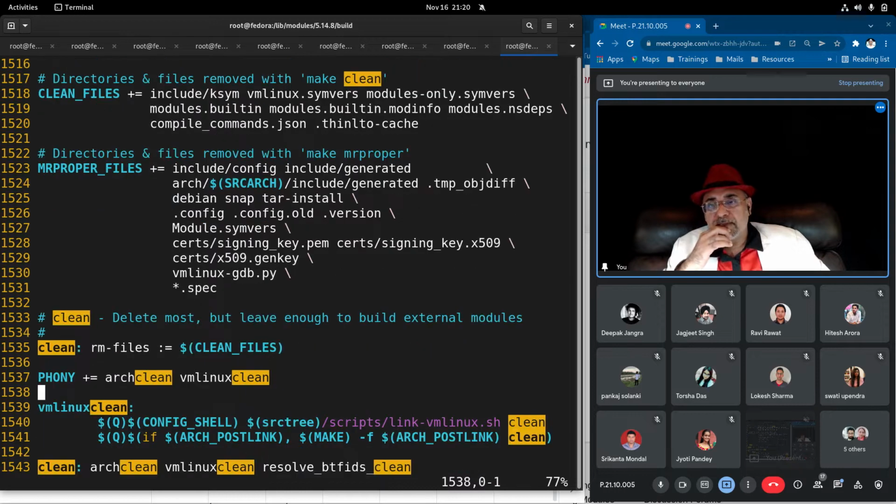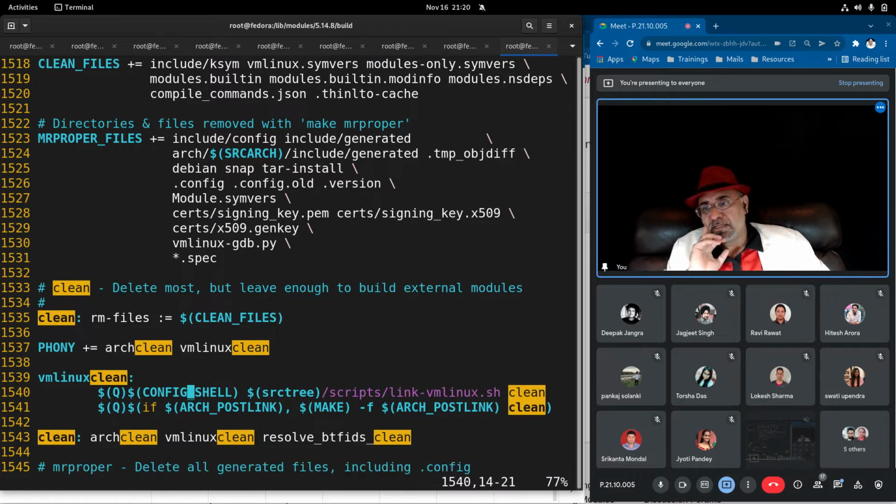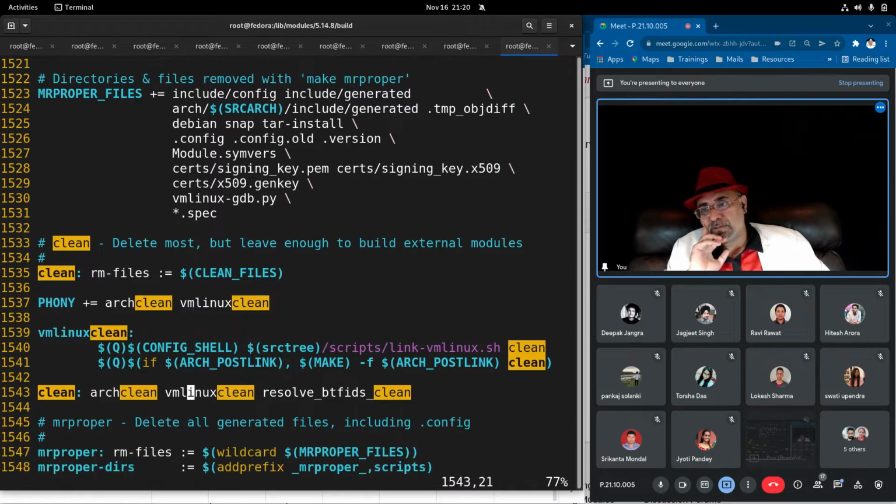And there is VM Linux clean, that cleans all the cache associated with the particular architecture of the kernel, and that's all. There is arch clean, VM Linux clean, resolve bitfield. All these are different types of cleans. When you build your driver, it is built using the kernel's makefile, which attaches your driver to the symbol table after it is built.